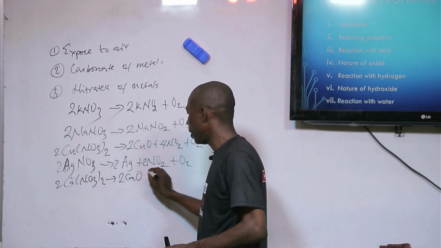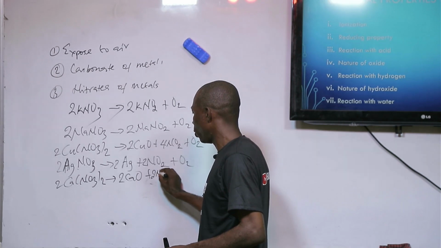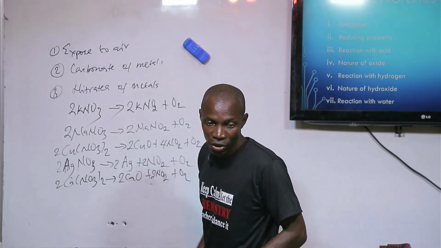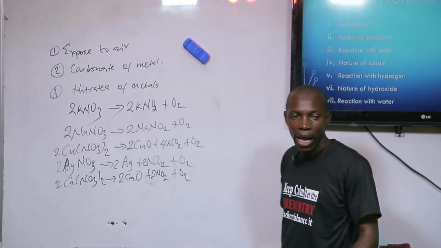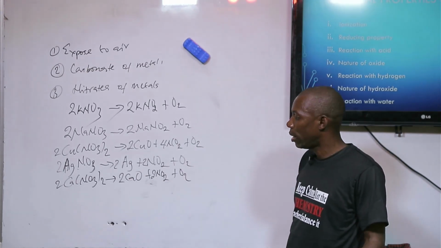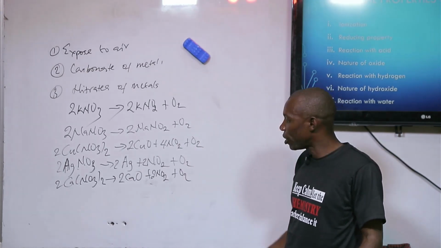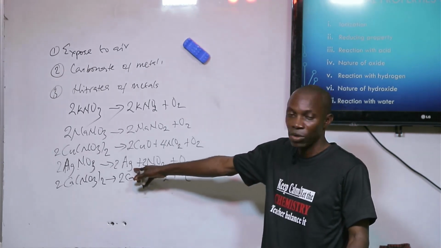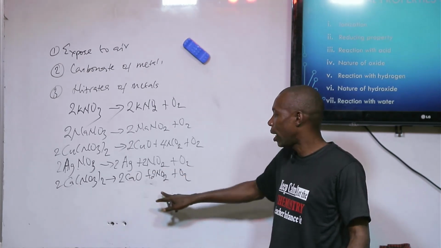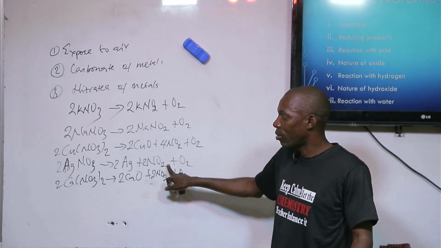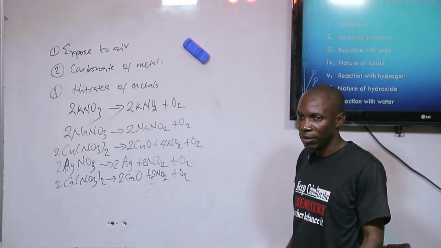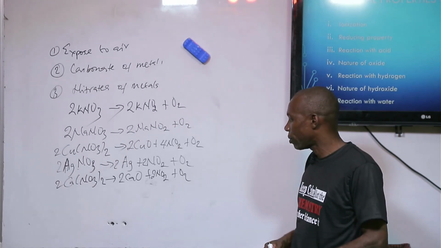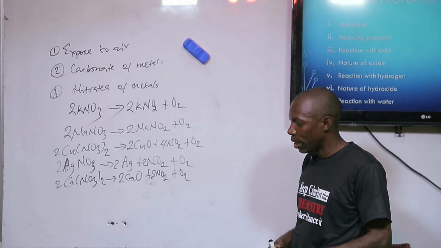It will give me nitrogen 4 oxide and the what? Oxygen, from calcium to copper. But mercury nitrate 5, silver and so on will decompose to give the metal, nitrogen 4 oxide and what? Oxygen.